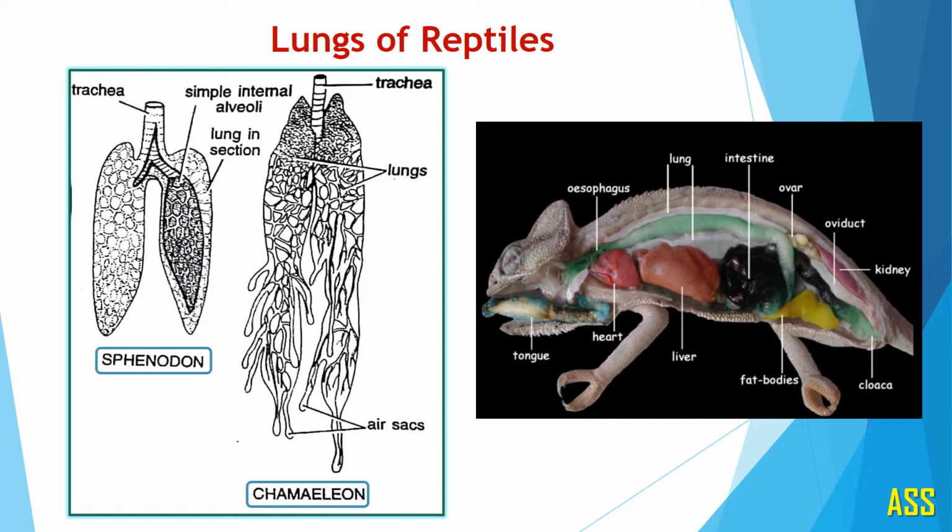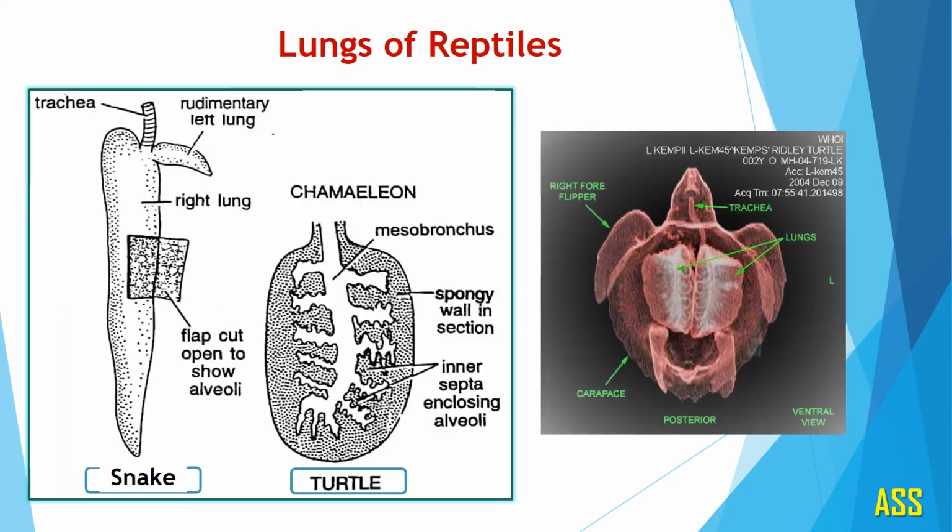Then see lungs of snake. In case of snake, you can observe that the right lung is fully developed, but the left lung is quite short. It is reduced, meaning it is not developed. In case of snake, the left lung is a rudimentary structure, while the right lung is fully developed.